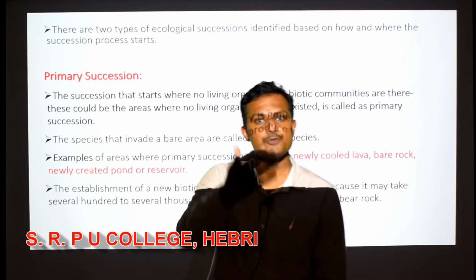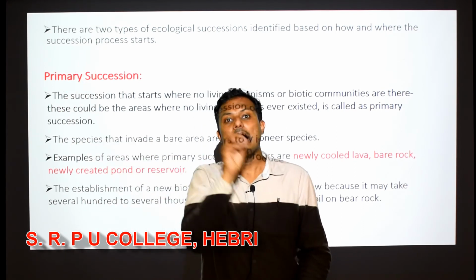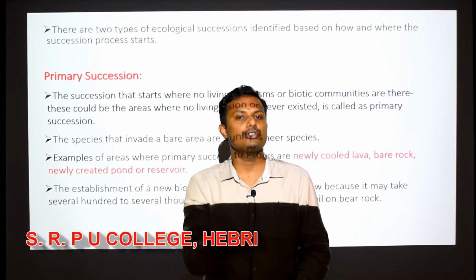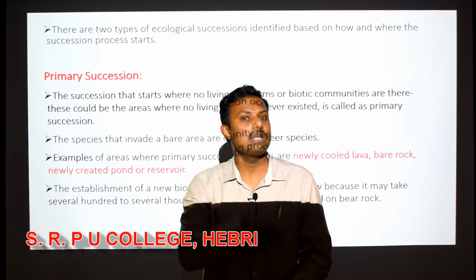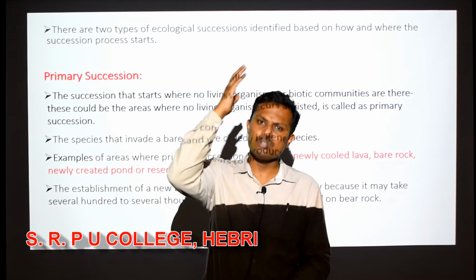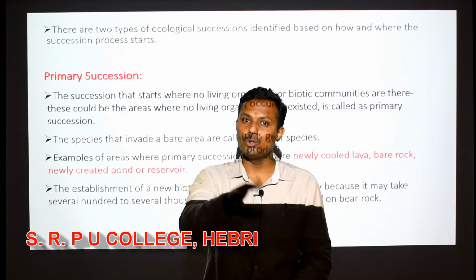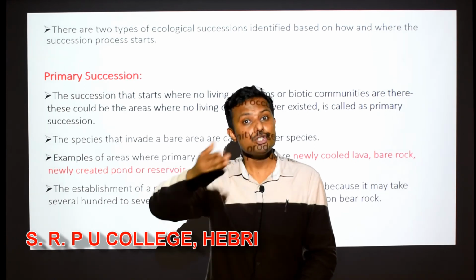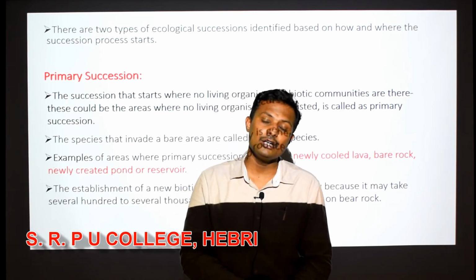How? The spores of these organisms will be spread in the air, they will be traveling in the air. And because of this rock surface, because of the rain or maybe because of the temperature, because of the acidic content released by the excreta of different animals, some amount of acid will be there. So for thousands of years, as a slow process, because of all these changes, that rock slowly gets converted into soil, a small amount of soil. The conversion of rock into soil is called weathering of rock, right?